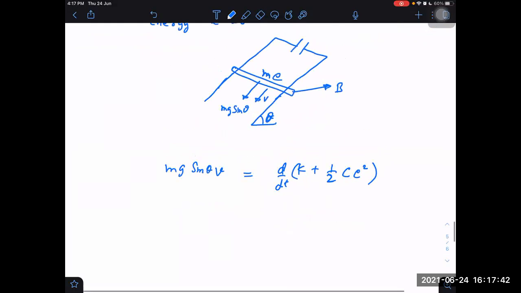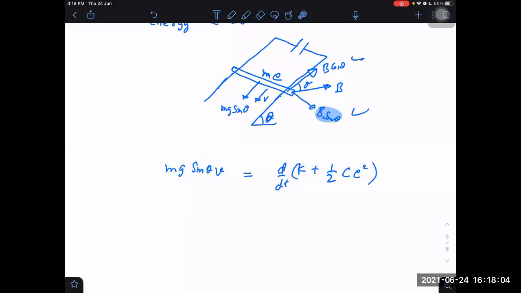I can do one thing: rather than taking the component of velocity, because velocity is in this direction and I'm fine with that, why don't I take the component of magnetic field, which will now be one component B cos theta and another component B sin theta. And you tell me which of these two components will be responsible finally. B sin theta. Yes, it is parallel to velocity, so it will give us 0 EMF.